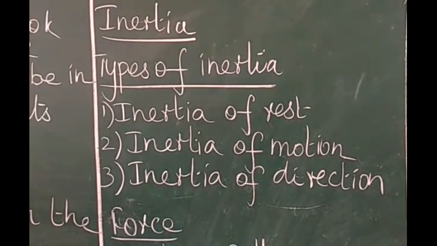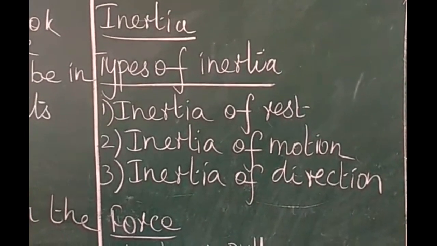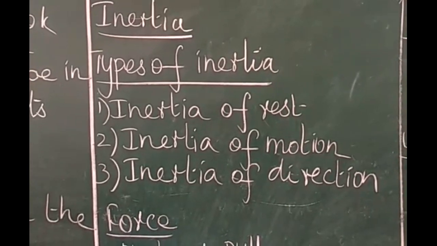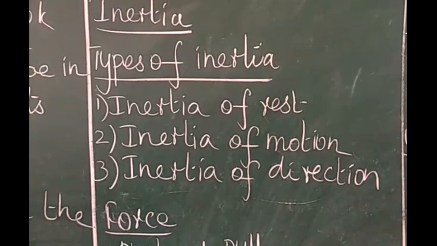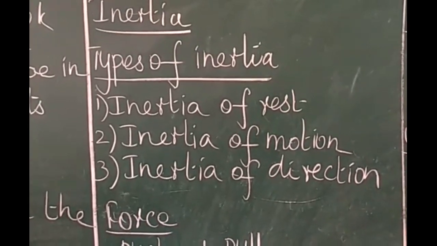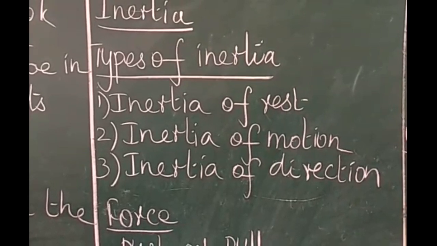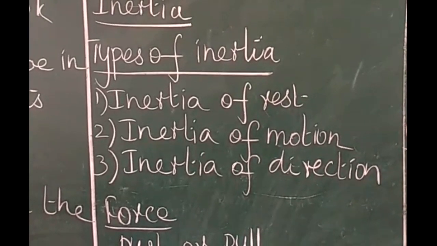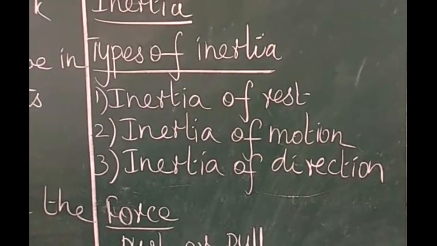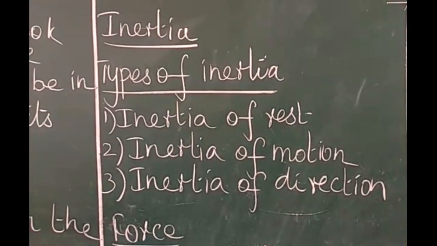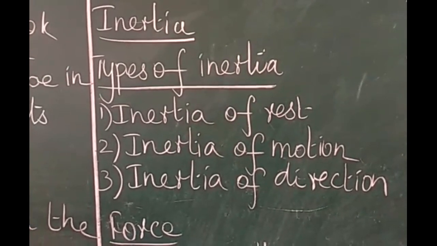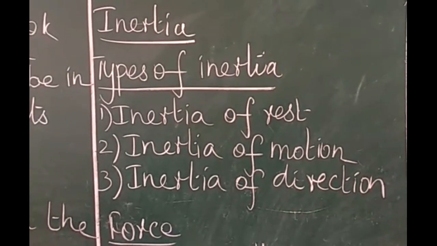Inertia of motion: the resistance of the body to change its state of motion. Example: an athlete runs some distance before jumping. Inertia of direction: the resistance of the body to change its direction of motion. Example: when you make a sharp turn while driving a car, you tend to lean sideways. So an object at rest cannot start moving on its own, and a body in uniform motion cannot stop on its own.